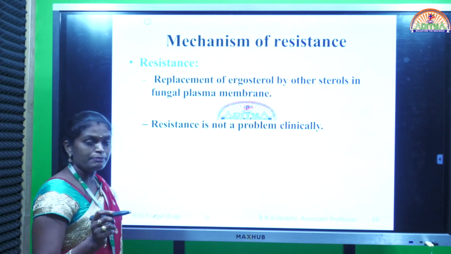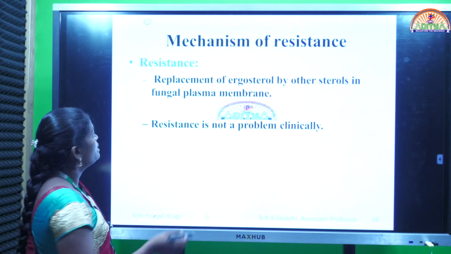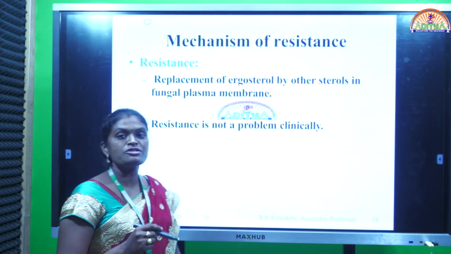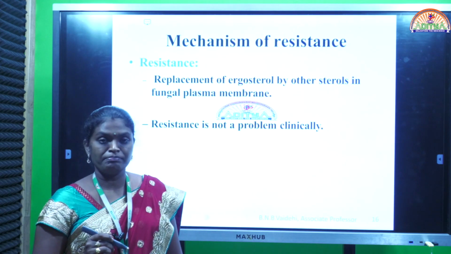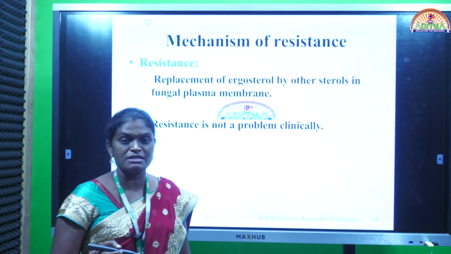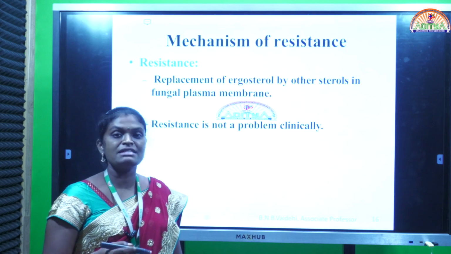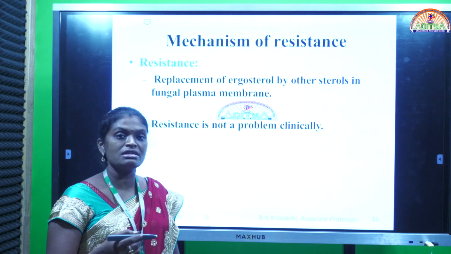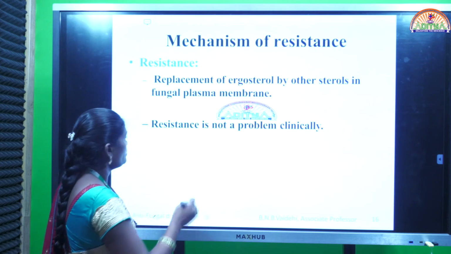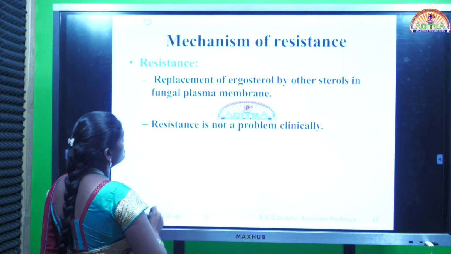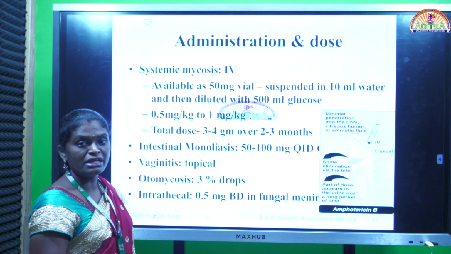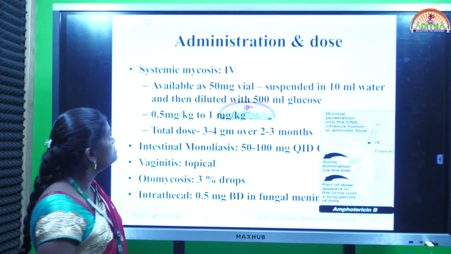Okay, resistance develops slowly, but that is not a major problem. It occurs by replacement of ergosterol by other sterols in the fungal plasma membrane. On continuous usage of amphotericin B by patients, the drug becomes ineffective. Why is it ineffective? The ergosterol which is present in the fungal cell membrane is replaced by some other sterols. Fungi utilize other sterols as the essential component in place of ergosterol. So thereby the drug is ineffective. Okay, that is not a problem clinically. In such conditions, we can give another polyene antibiotic or another category of drugs.